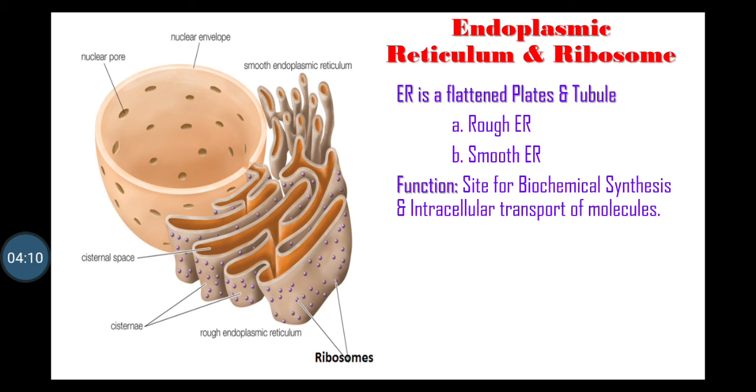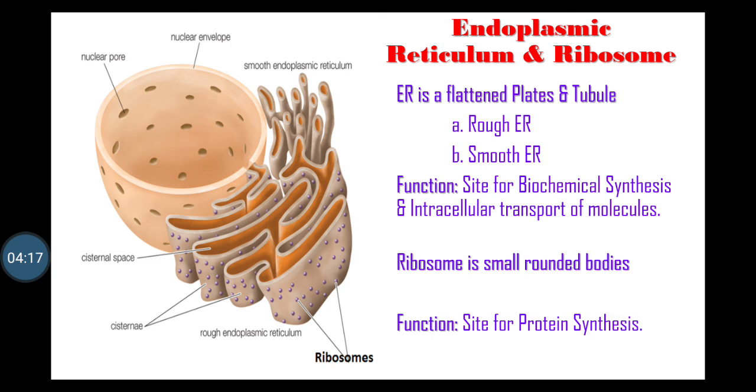There are small rounded bodies lying on the membrane of endoplasmic reticulum called ribosomes. It is a site for protein synthesis. The endoplasmic reticulum with ribosome is known as rough endoplasmic reticulum, while the one without ribosome is known as smooth endoplasmic reticulum.